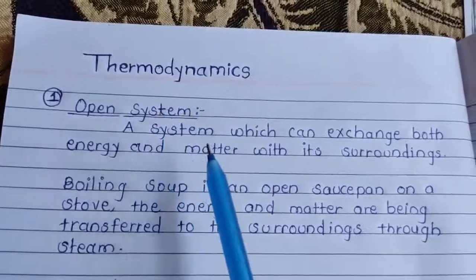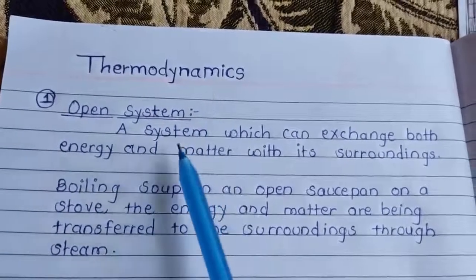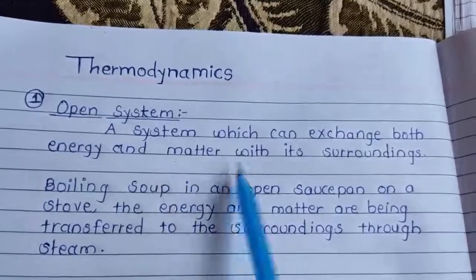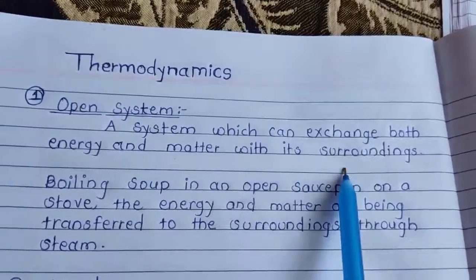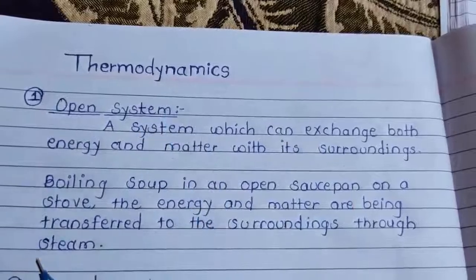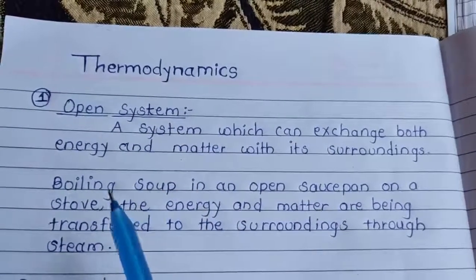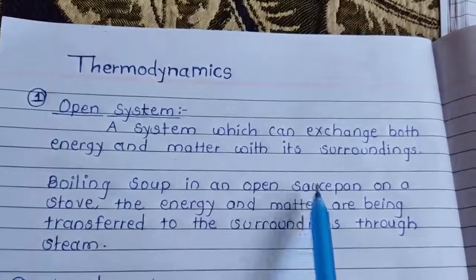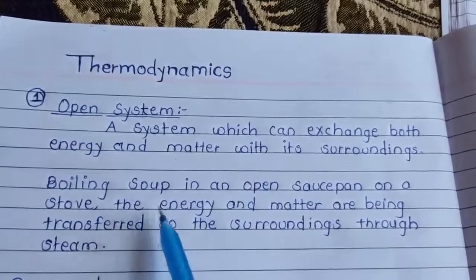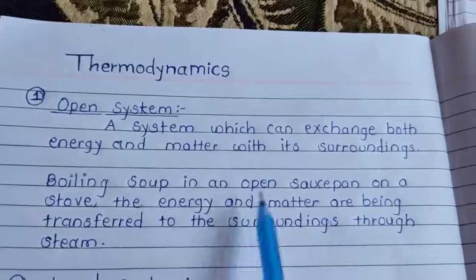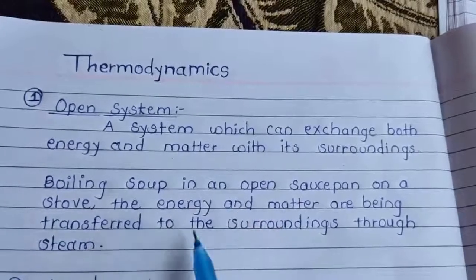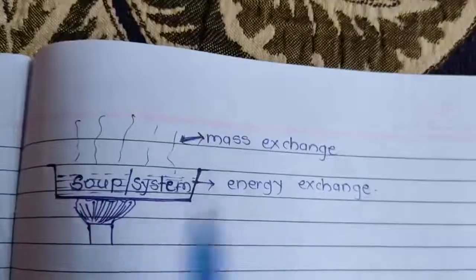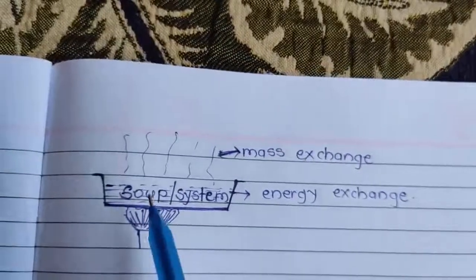Now, types of a system. First, open system. A system which can exchange both energy and matter with its surroundings is an open system. For example, boiling soup in an open saucepan on a stove. The energy and matter are being transferred to the surrounding through steam. See the diagram.